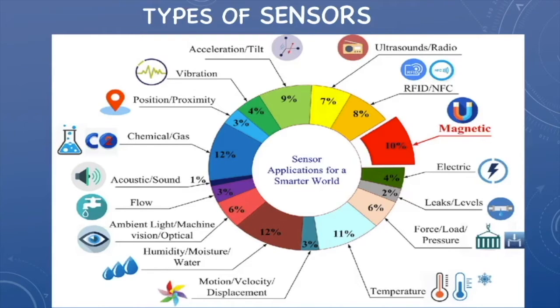IoT is bringing sensor users to a whole new level. As you can see in the picture, there are many types of IoT sensors and an even greater number of applications and use cases. Like we have proximity sensors, infrared sensors, optical sensors and many more. The main function of these sensors is to collect information which is used to measure and monitor many sources of data.